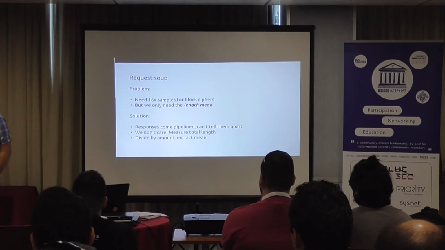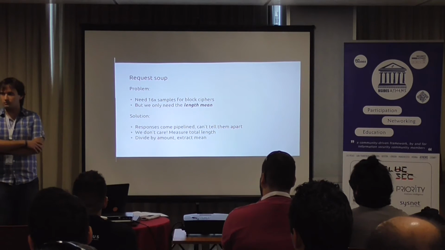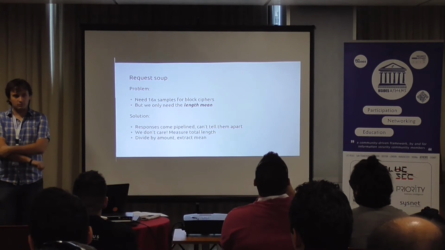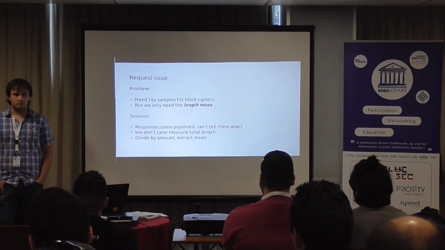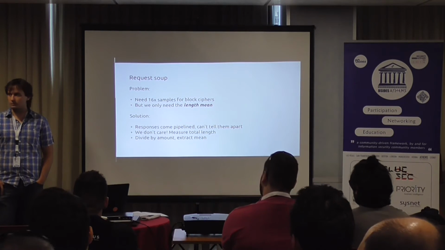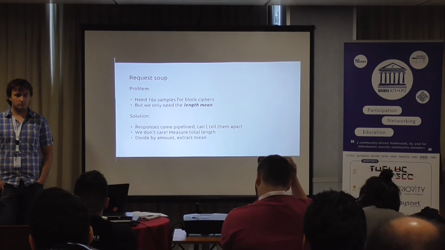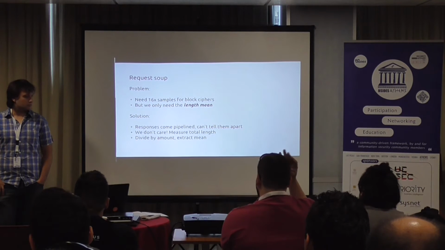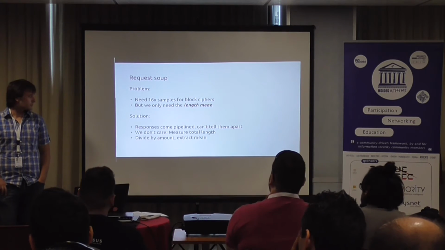Okay, so the request soup is a technique that we developed, and it's quite simple. As I said before, because of block alignment, we have to do 16 requests per candidate. And that's why we need this optimization. These 16 samples are not adapted based on each other, so we can do multiple requests all together.